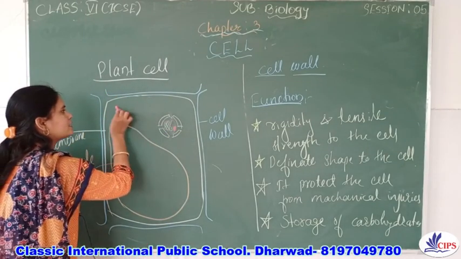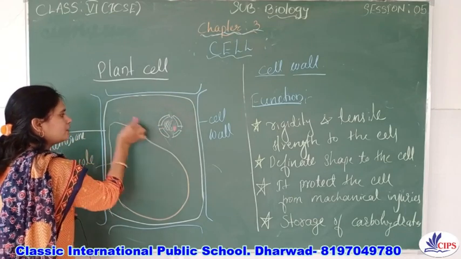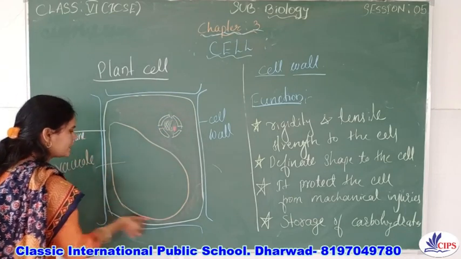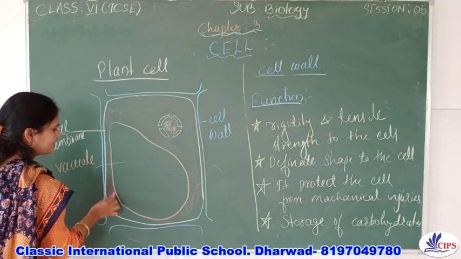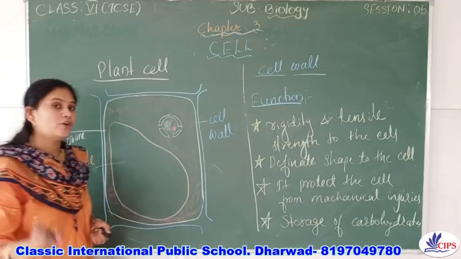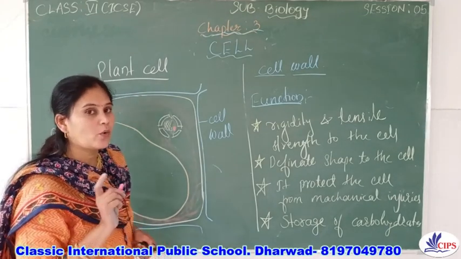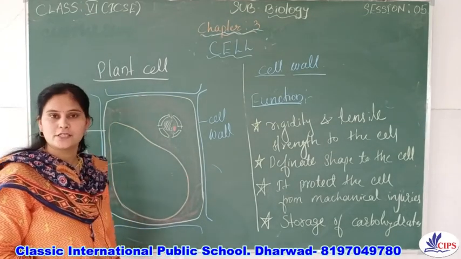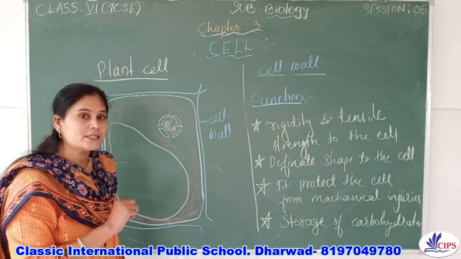And in the cell there is a jelly-like substance present, same as in the animal cell. Now tell me, what do you call this liquid or fluid present in the cell?